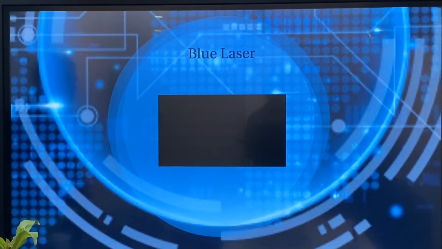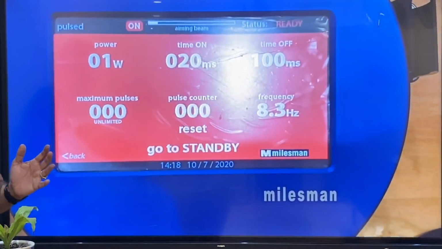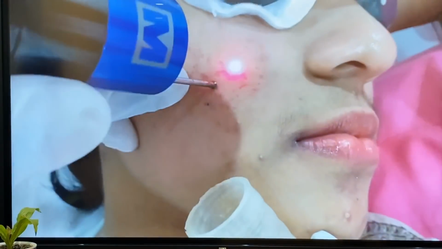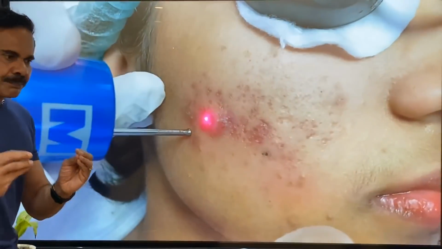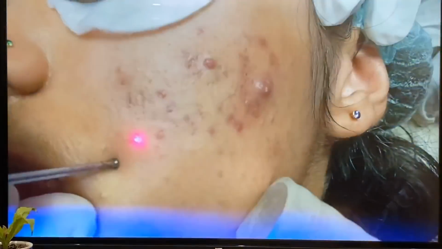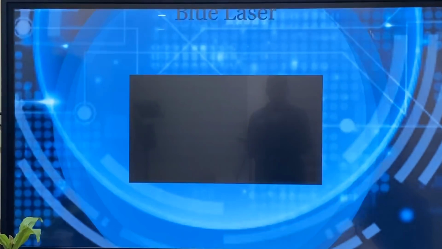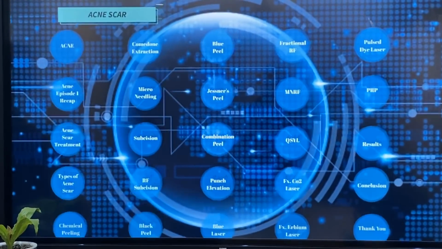Now this is another latest one, blue laser. This is also very good for erythemas, red acne and acne scar also. If acne leaves scars with red color, then this is the laser you should look for. And inflamed acne also you can treat with this. Then there is a blue laser again.